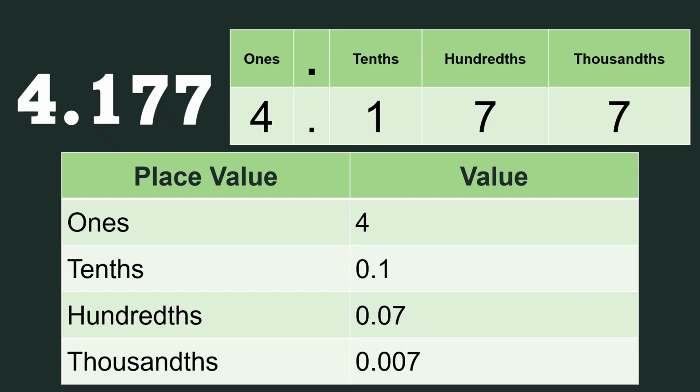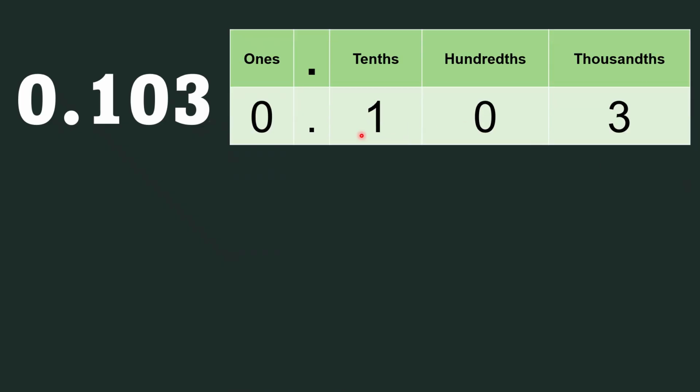Next example. Again, we have 0 as our whole number, so we're only going to read 103 thousandths. Again, 103 thousandths. In the place value chart, 0 ones, decimal, 1 is our tenths, 0 is our hundredths, and 3 is our thousandths.